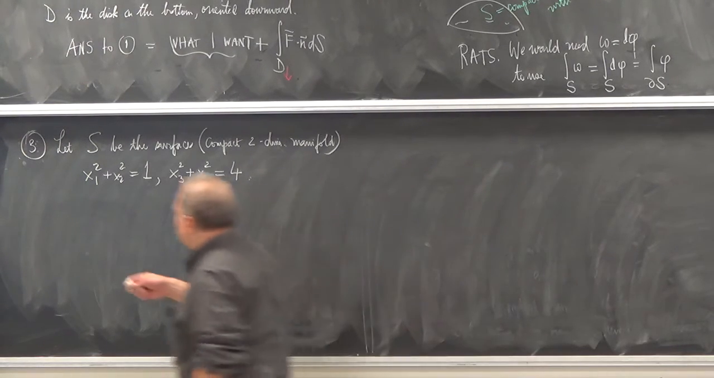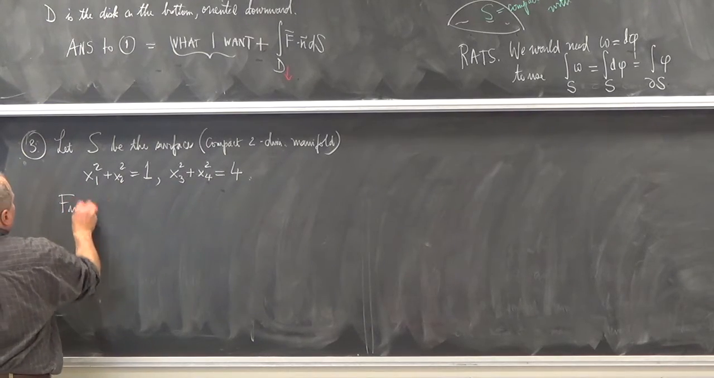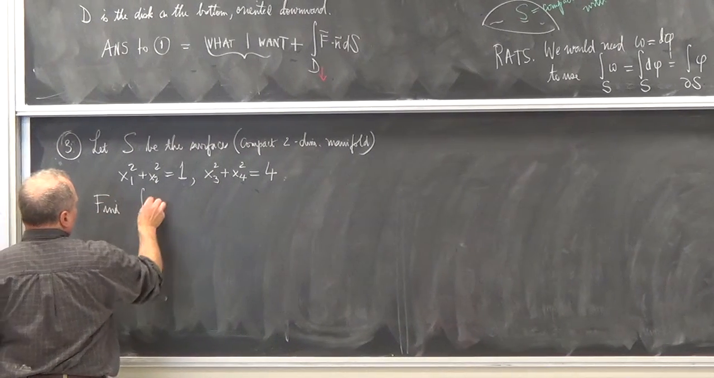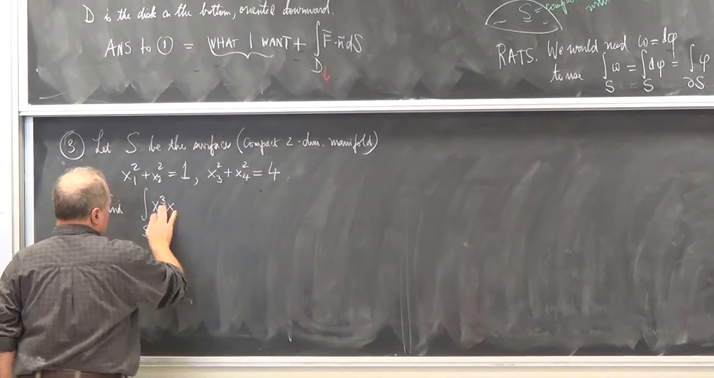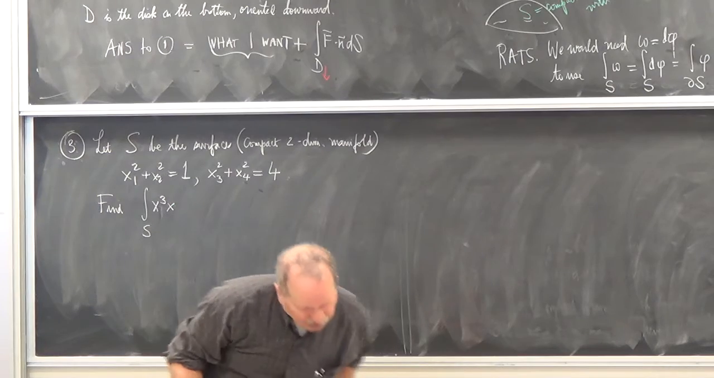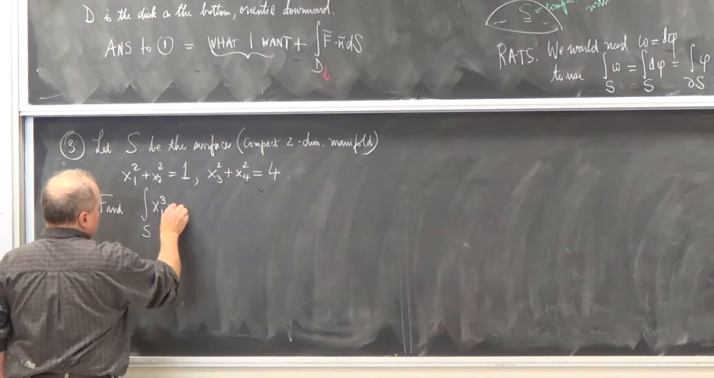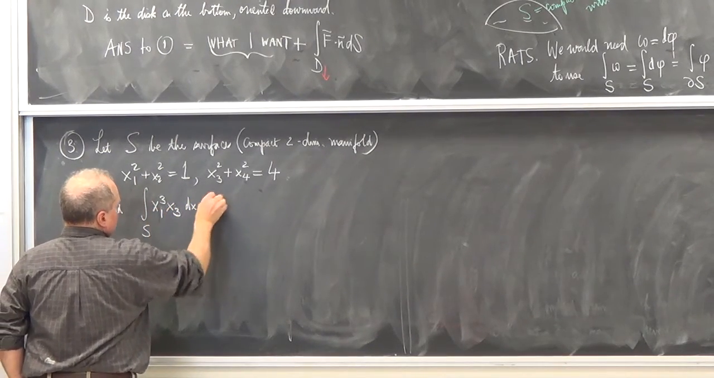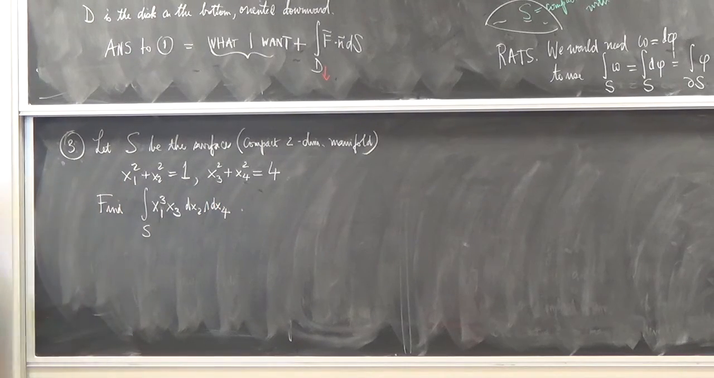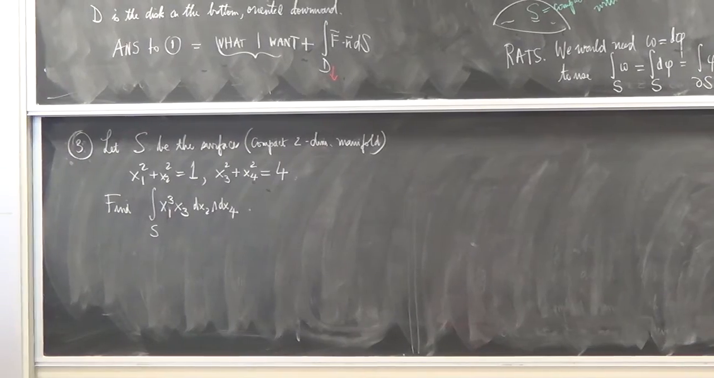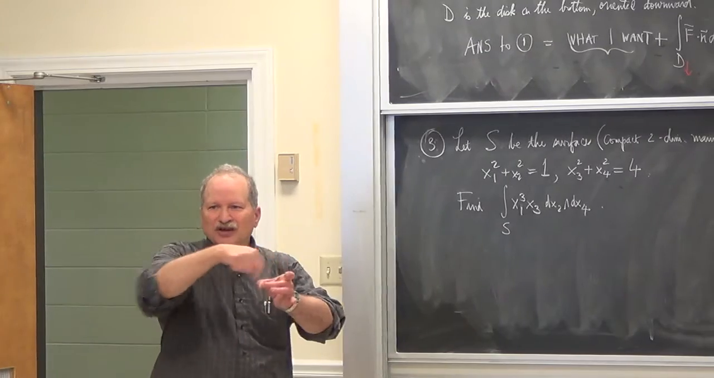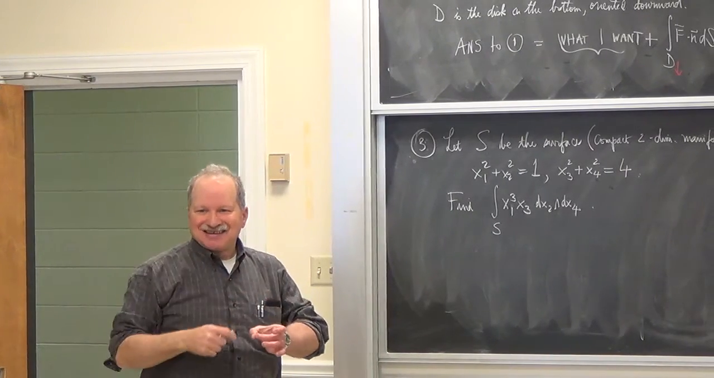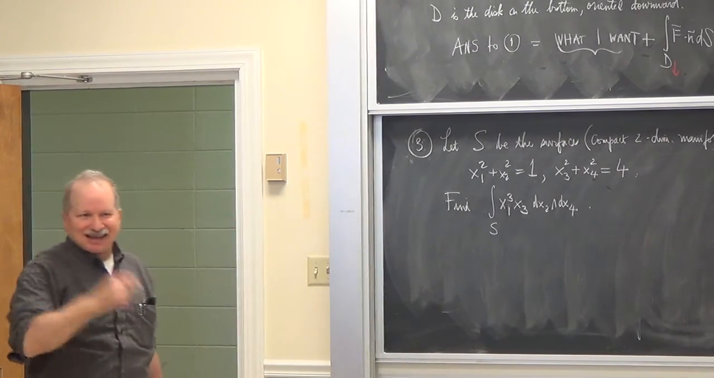Now I'm going to ask you to find the integral over this surface of x1 cubed x... Wait, let me double check what I want. Yeah, x1 cubed x3 dx2 wedge dx4. It's actually not a cylinder. What is it looking like? It's a torus. You have a circle in one direction and a circle in the other direction. That's like a torus. But it's sitting in R4.